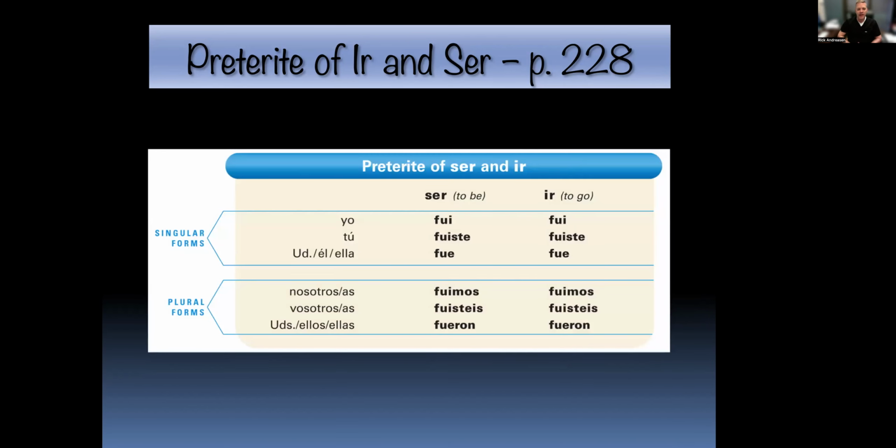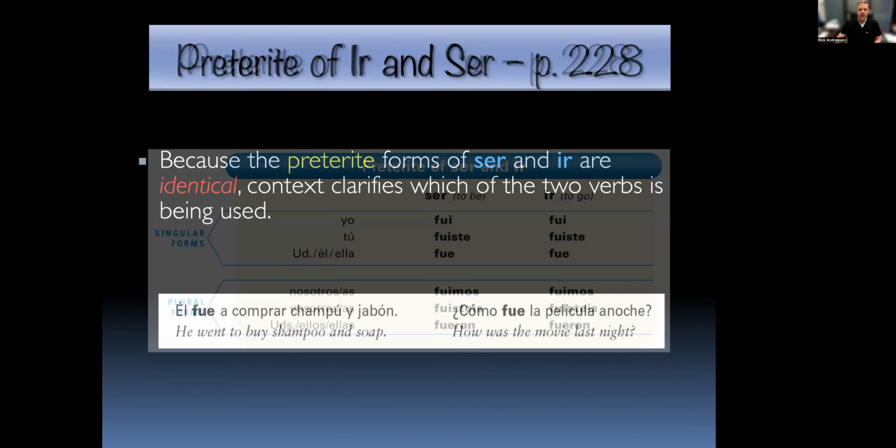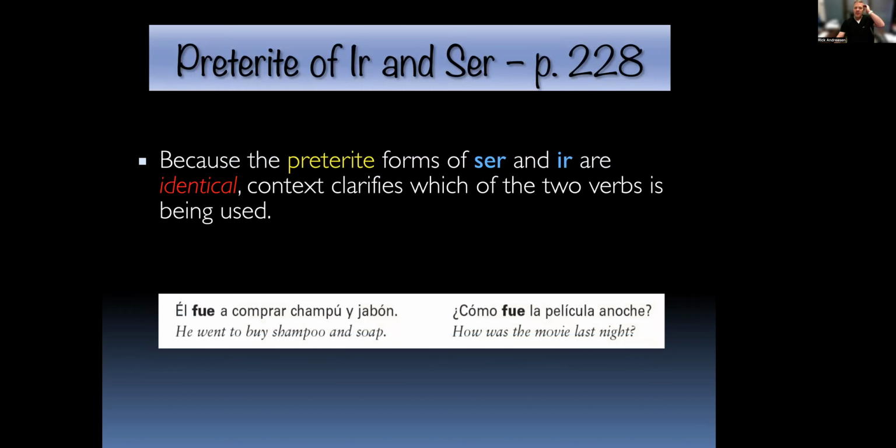This is the way that Panorama shows it. I wanted to give you my way first for a little reveal that they were the same. So preterite tense, ser and ir. All right, so because the preterite tenses are the same, context is what's going to tell you if you're translating in your head which one of the verbs is being used.